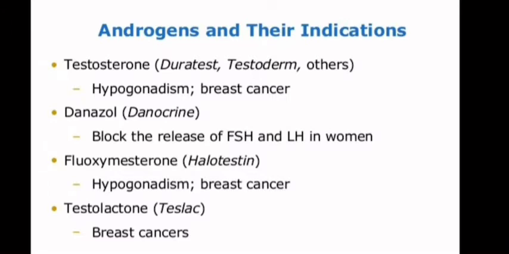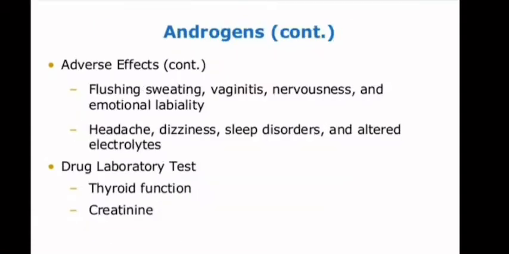Testosterone, also known as Duratest, is used for hypogonadism or breast cancer. Danazol, Danocrine, is used to block the release of follicle stimulating hormone and luteinizing hormone in women. Fluoxymesterone, Halotestin, is used for hypogonadism and breast cancer. Testolactone, Teslac, is also used to treat breast cancers.